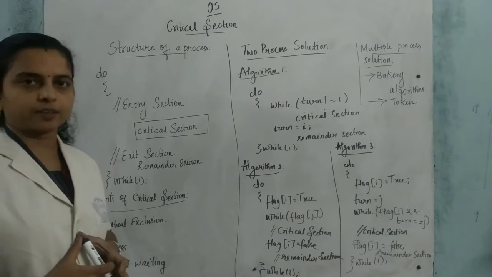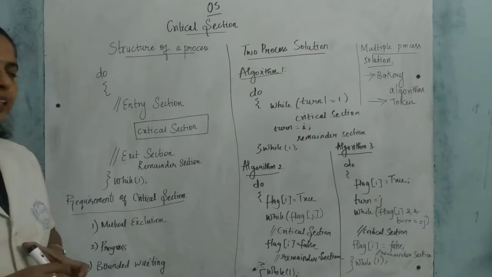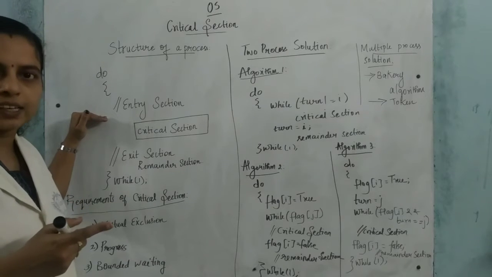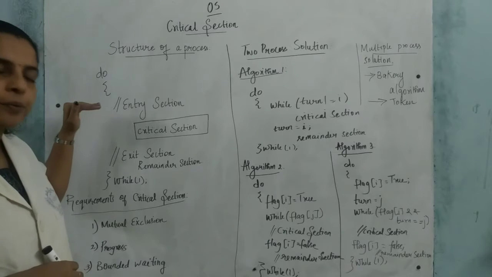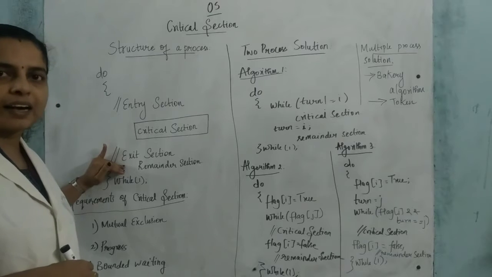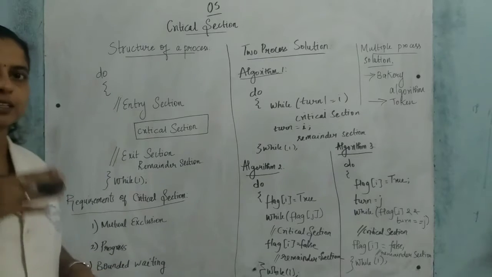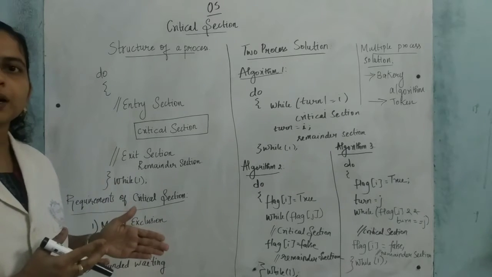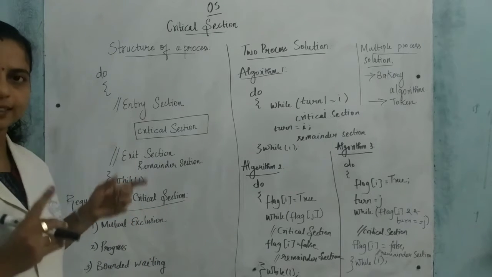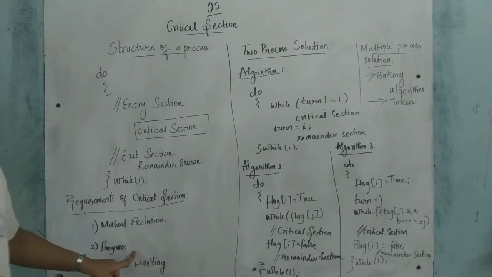The next one is progress. Progress is, if two processes are there and both are waiting for the critical section, there will be decision making about which one enters the critical section. If one process is ready to enter and another is executing its remainder section, the latter will not take part in the decision making. Only the processes that are ready to enter the critical section take part in making the decision. That is the progress.